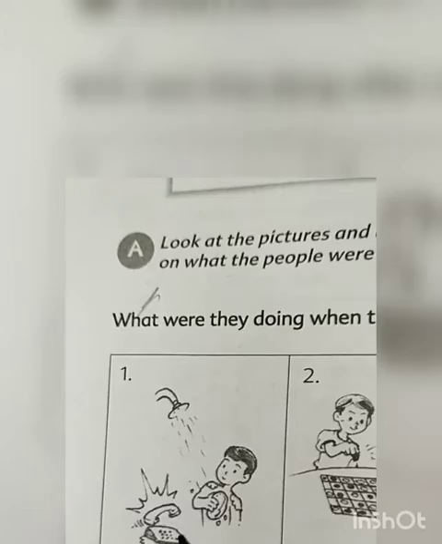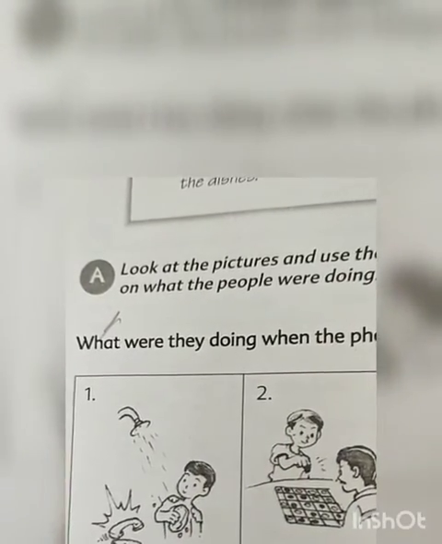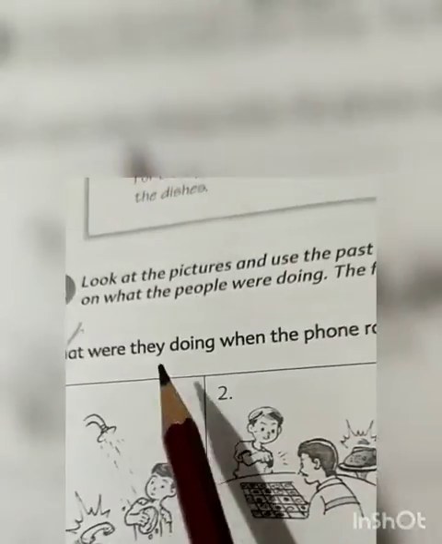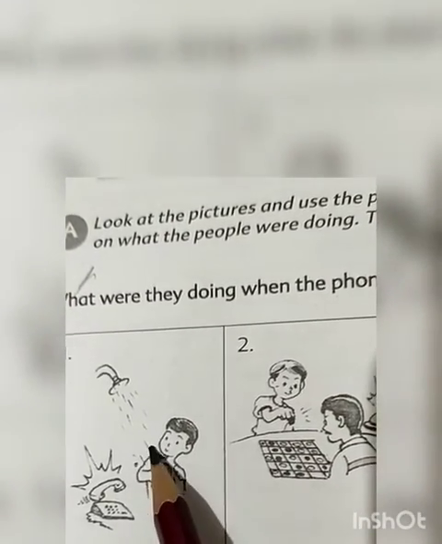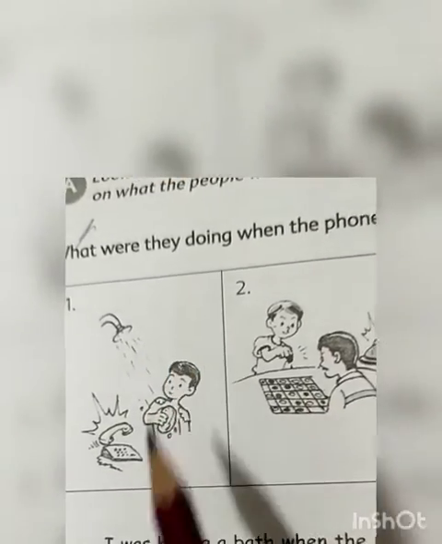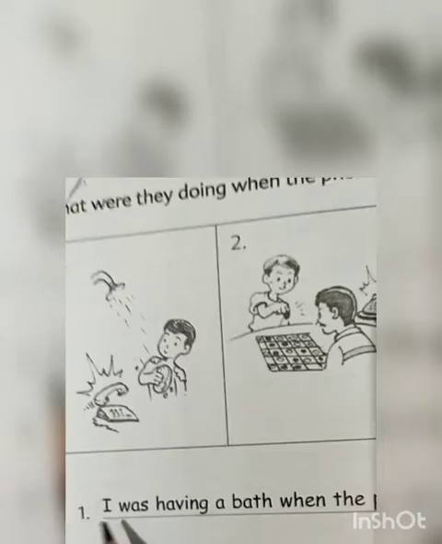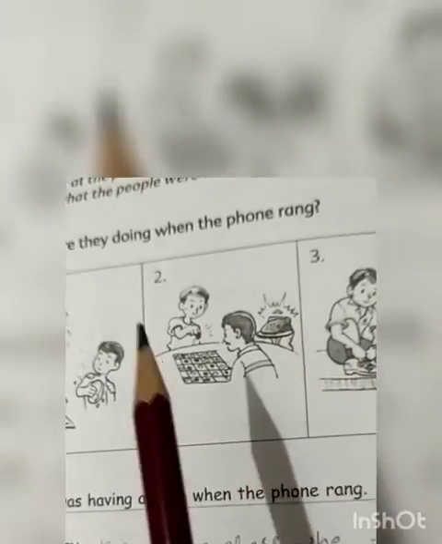So they have given you the second sentence, okay, what he was doing when the phone rang. So you will write here, you can use the pronoun he, and you can also use the pronoun I, as they did, that I was having a bath when the phone rang.